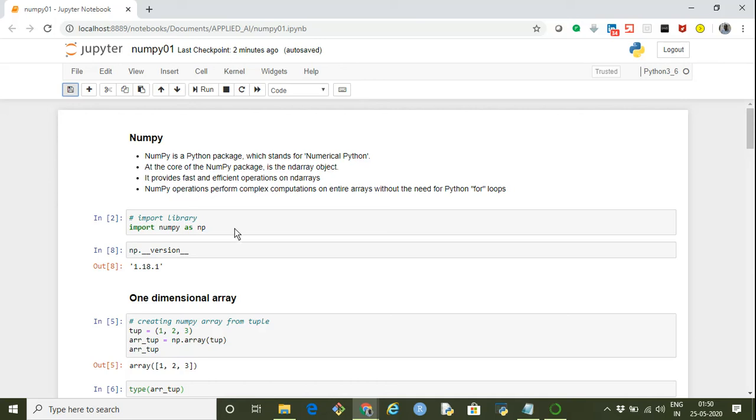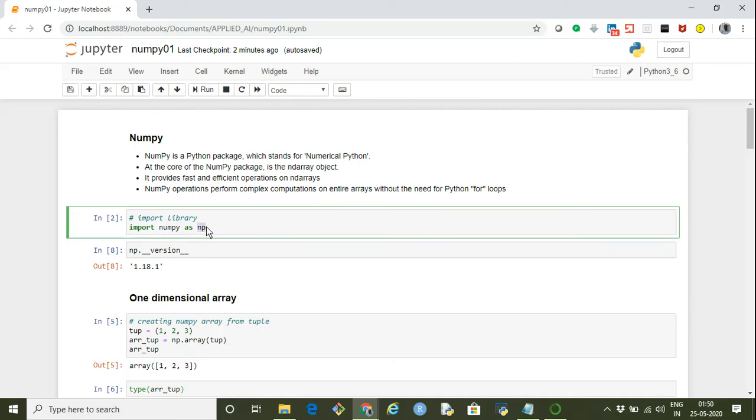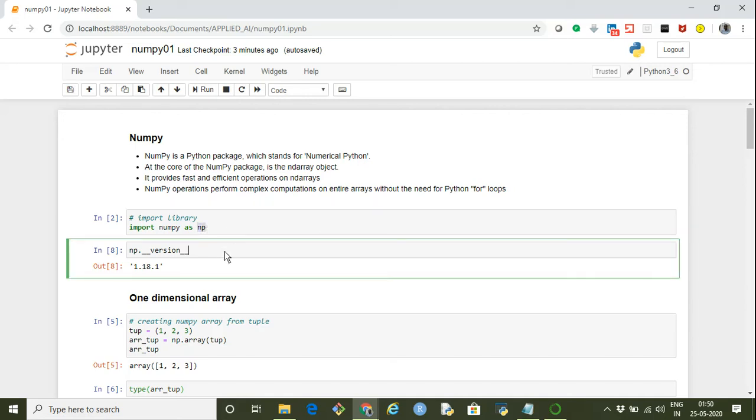Okay, so to start with, first we have to import the library, which we do using import numpy as np, which is the common acronym used across the industry, np. I'm using numpy, and the version is 1.18.